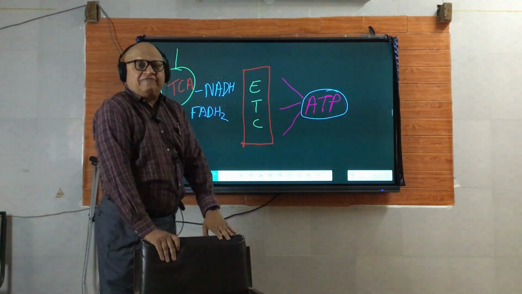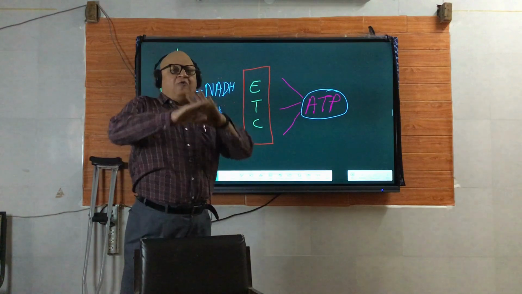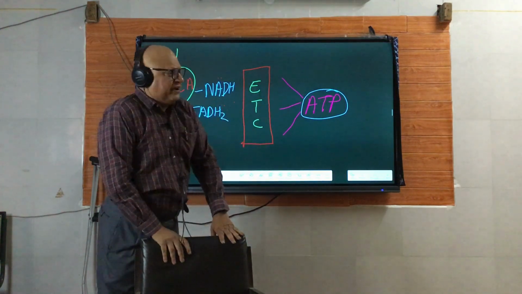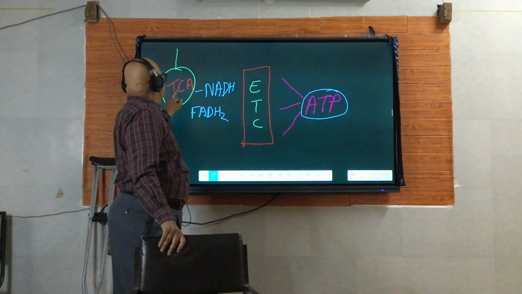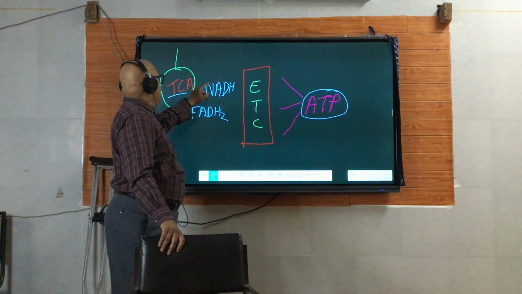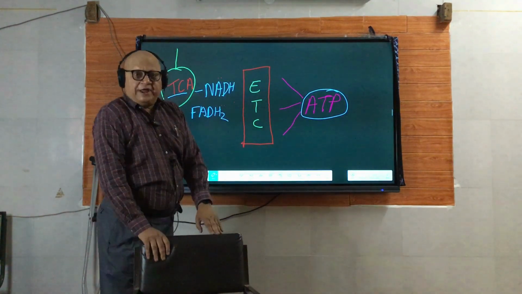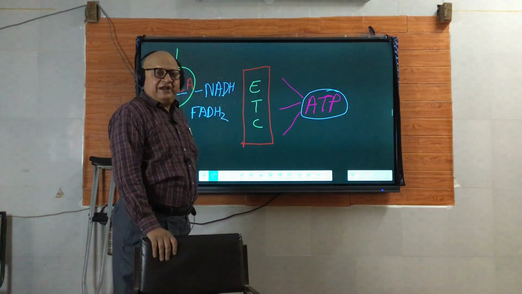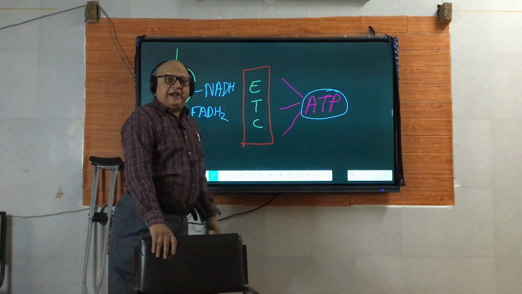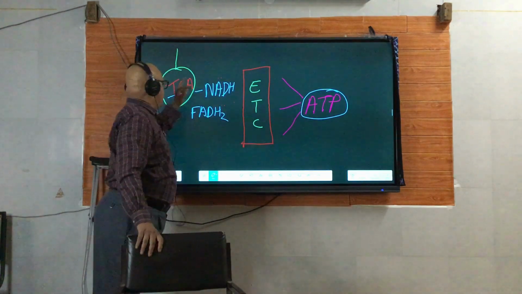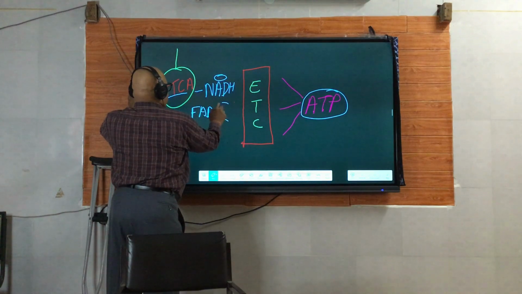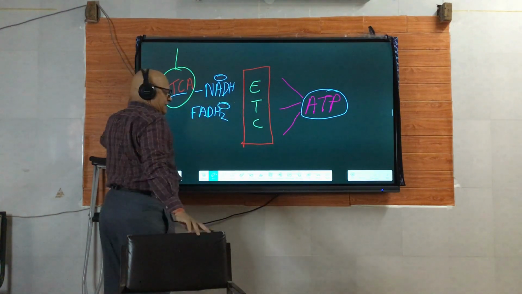TCA cycle is the final catabolic pathway of all nutrients, carbohydrates, fats, proteins, everything. And TCA is the final culminating pathway, and important coenzymes are generated in this pathway, NADH and FADH2. These are reduced coenzymes, meaning they contain reducing equivalents. This by dots I have represented them.